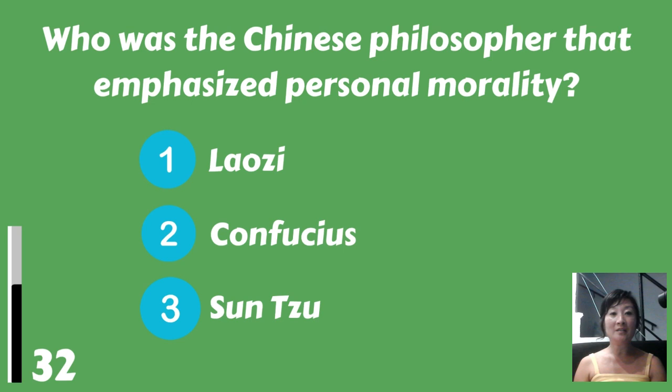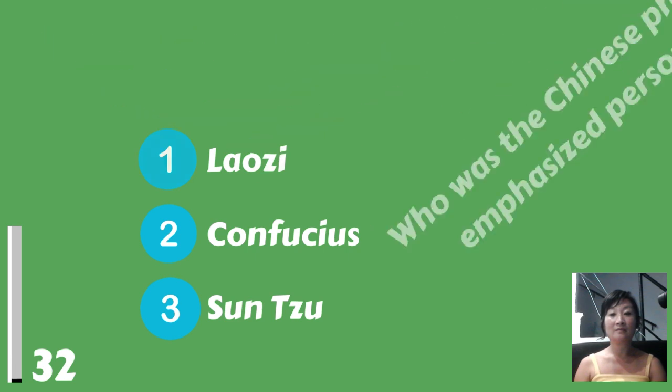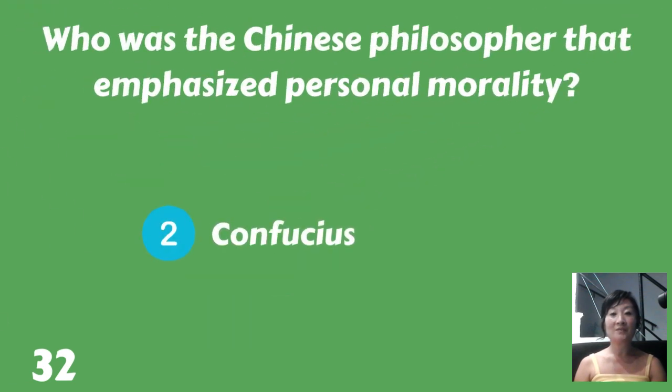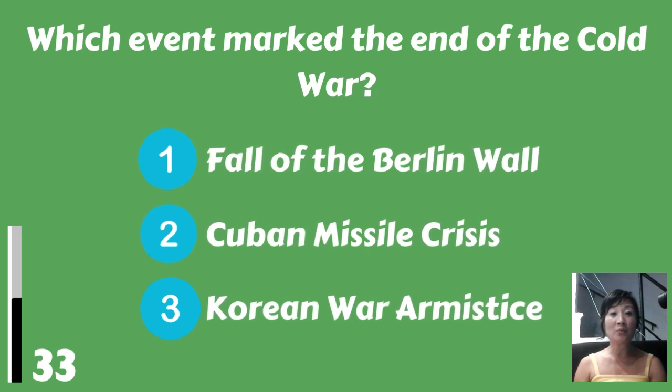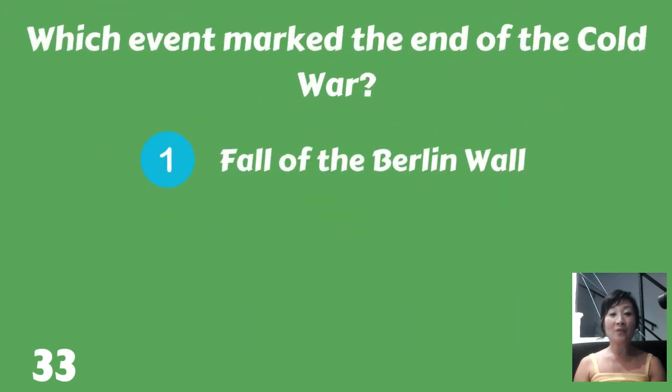Who was the Chinese philosopher that emphasized personal morality? Lao Tzu, Confucius, or Sun Tzu? Confucius. Which event marked the end of the Cold War? The fall of the Berlin Wall, Cuban Missile Crisis, or Korean War armistice? The fall of the Berlin Wall.